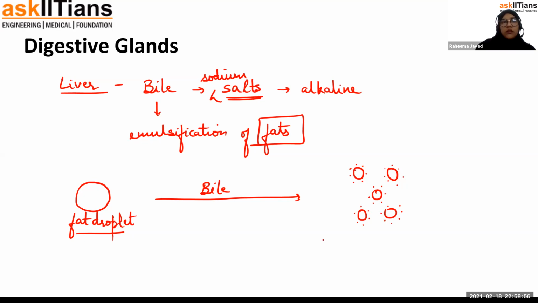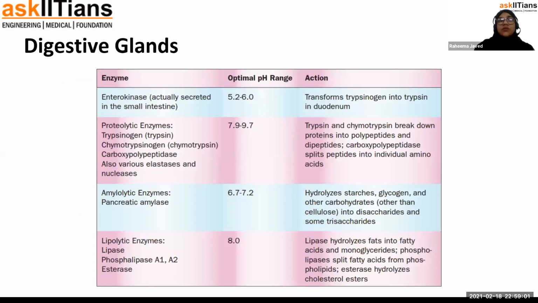We will further move on with the next juice that is produced by the pancreas. So the following enzymes are produced by the pancreas. First is enterokinase. Enterokinase is actually secreted in the small intestine, but it helps in transforming trypsinogen into trypsin. So here also, there is a suffix gen in this enzyme. Trypsinogen is an inactive enzyme which is converted into trypsin by the action of enterokinase.